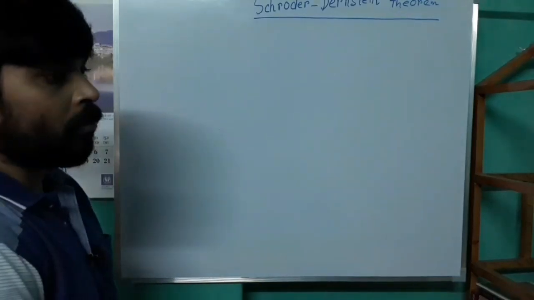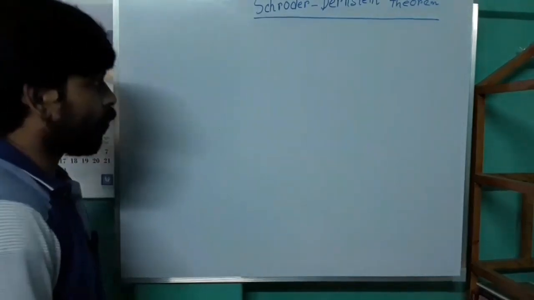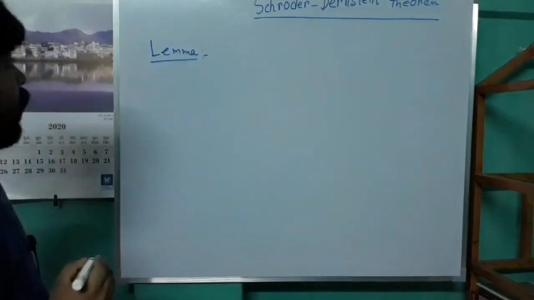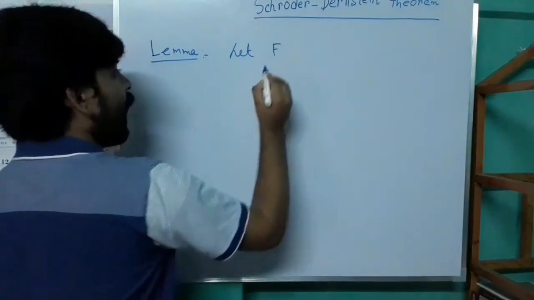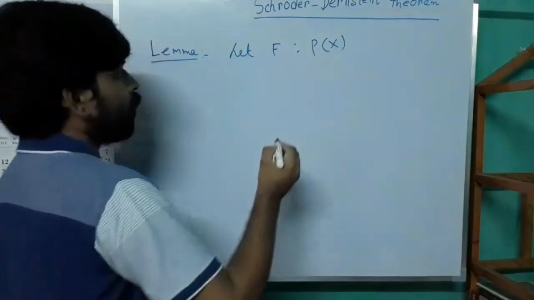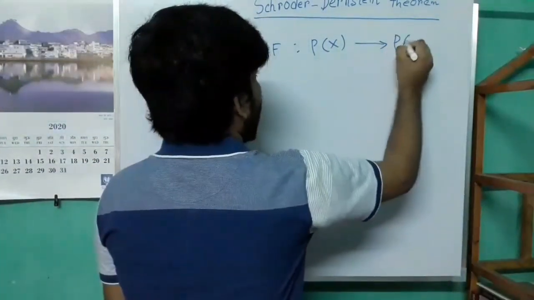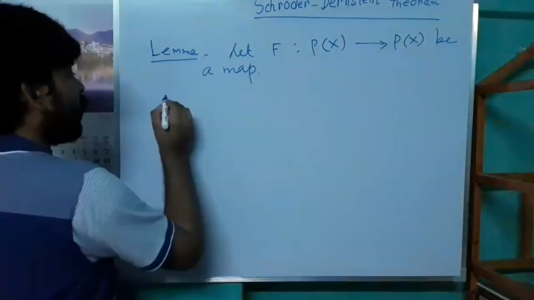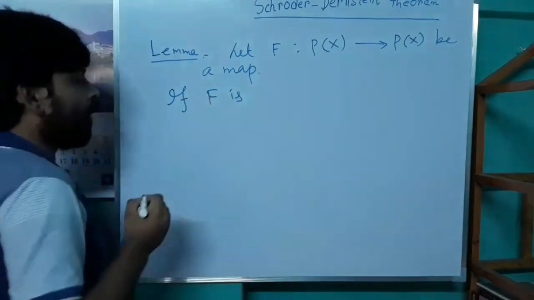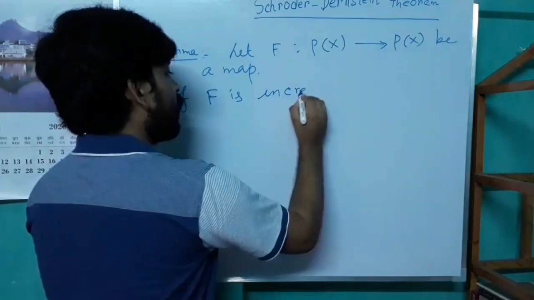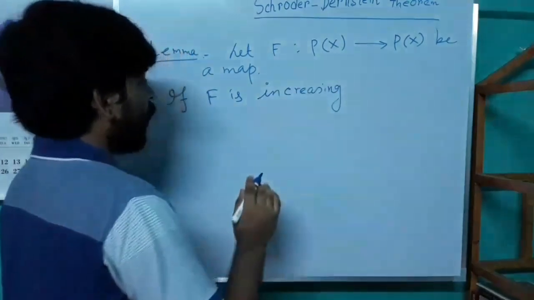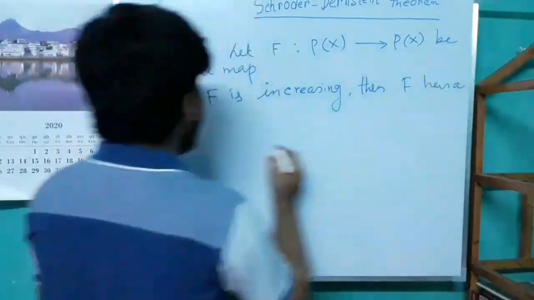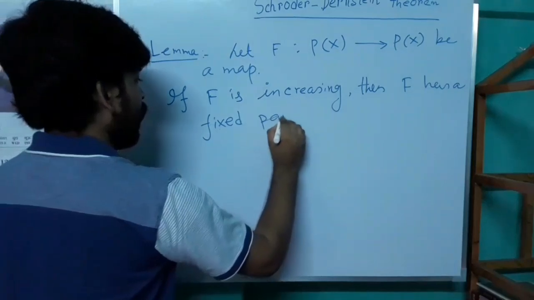To prove this theorem, we need to recall one lemma. Let F be a map from the power set of X to the power set of X. If F is increasing, then F has a fixed point.